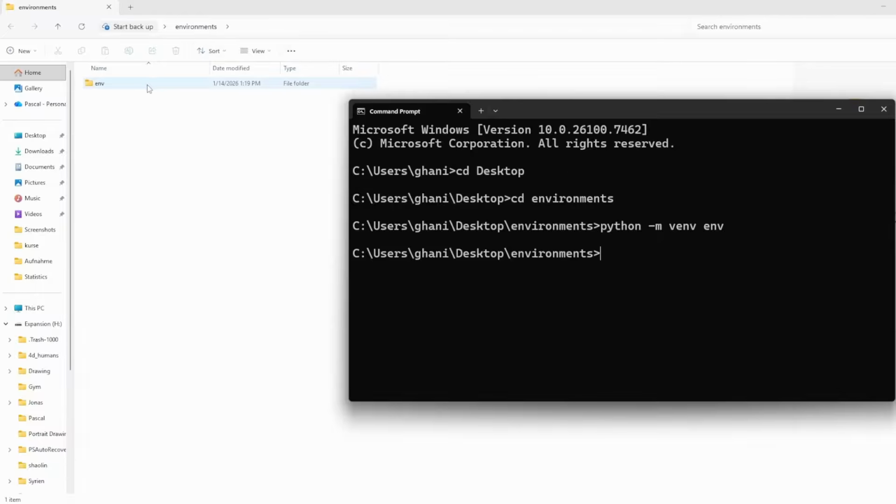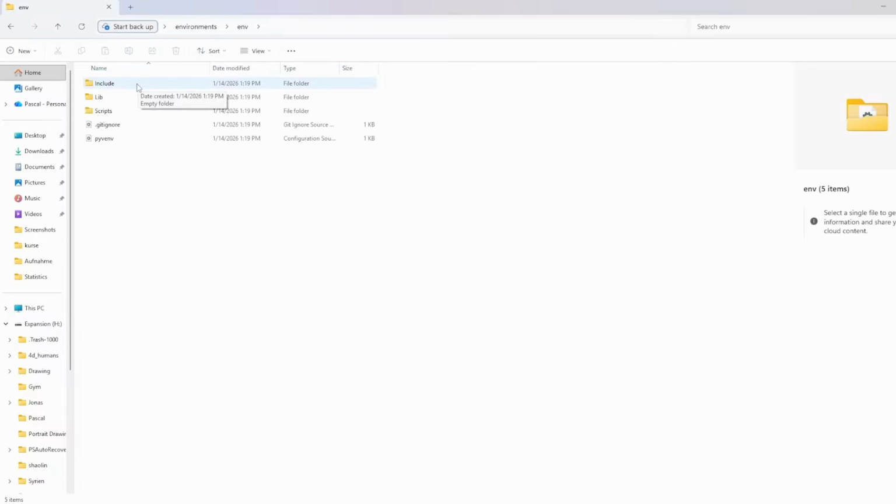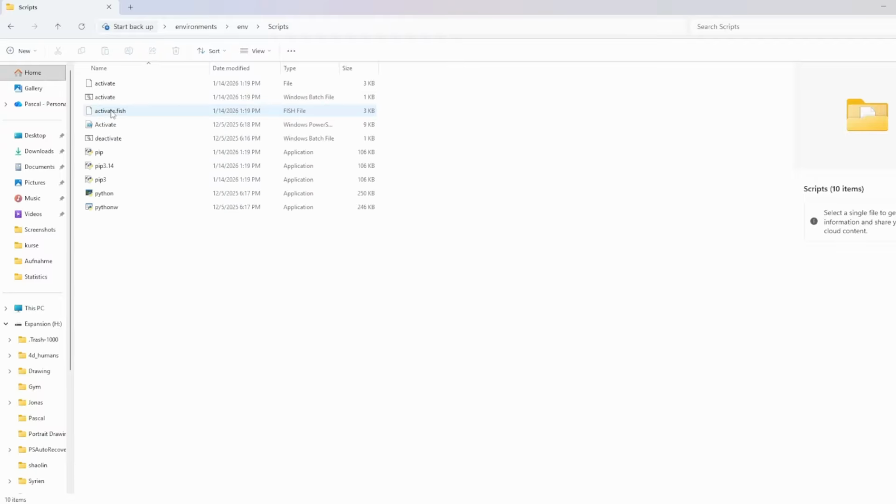Now we've created this environment. If we go into that folder right now, it will look similar to this. If you're on macOS or Linux, you might have a bin folder instead of the scripts folder. And that folder is important. So on macOS and Linux, bin, and on Windows, scripts. So let's go into the scripts folder.